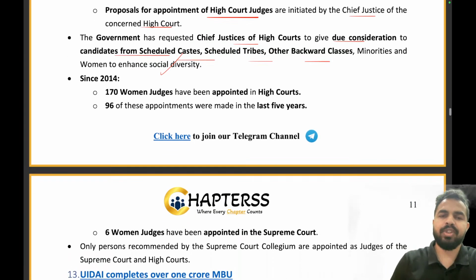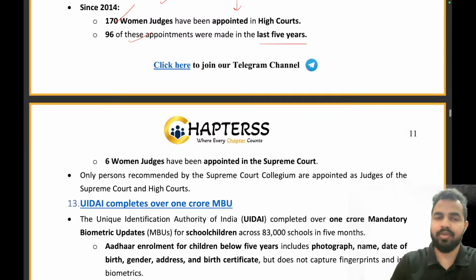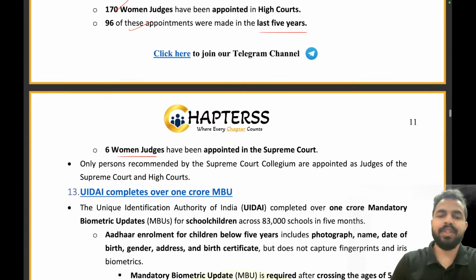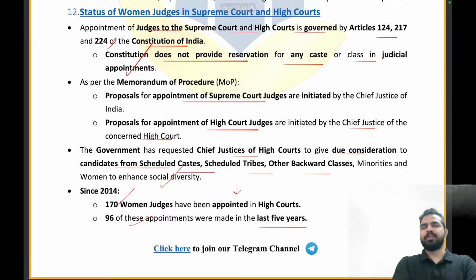अगर हम बात करें दोस्तों, since 2014 what has happened, we have seen 170 women judges appointed in the High Courts. 96 of these appointments were made in the last 5 years. Only 6 women judges have been appointed in the Supreme Court. So the participation of women is quite less in the Supreme Court and the High Court, and to enhance that only we are coming up with this initiative. Clear everyone? So what are the articles which are responsible? 124, 217 and 224. Clear.